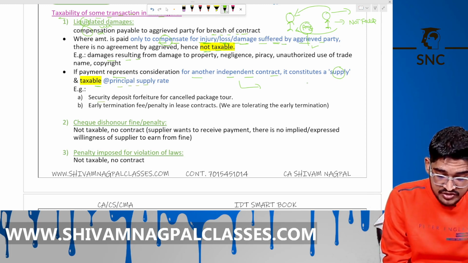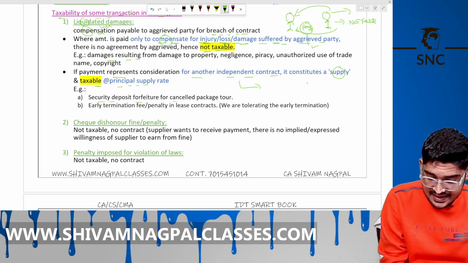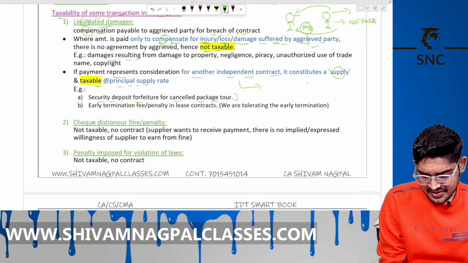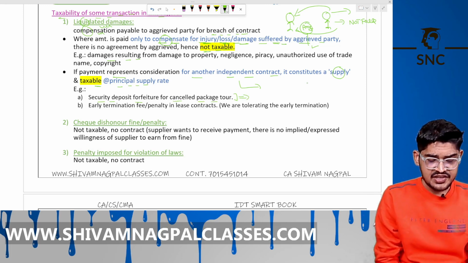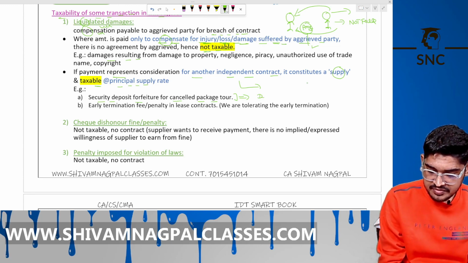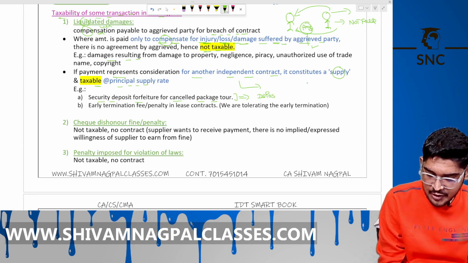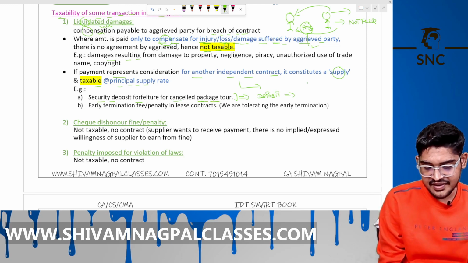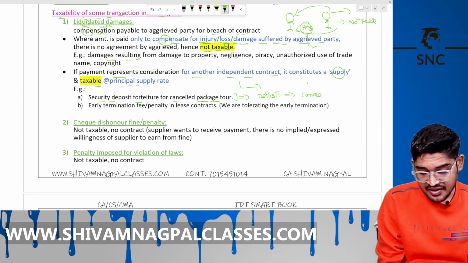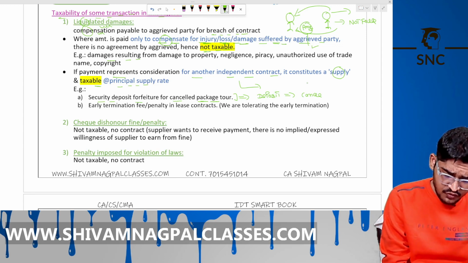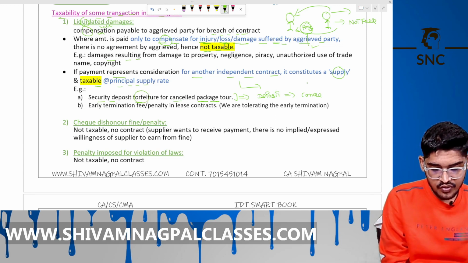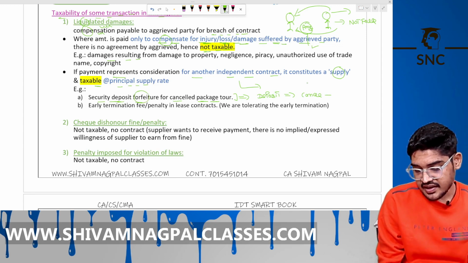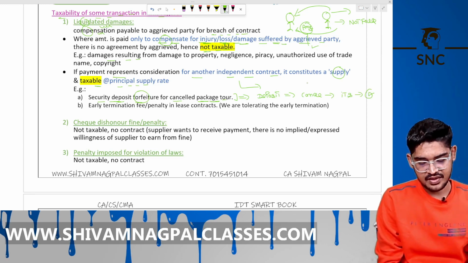Like security deposit forfeited for a cancelled tour package. This happens mostly; they initially charge some amount as deposit. This is their daily routine, that mostly people book the tour package and then cancel it. Then they forfeit that amount of deposit. It's a supply. There is a contract between you and that tour provider, right?